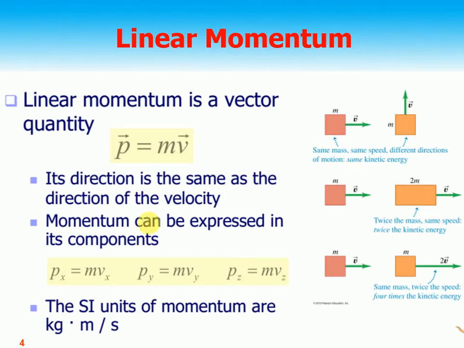If I talk of the momentum in x, y and z in three dimensions, px is equal to mvx, py is equal to mvy, and pz is equal to mvz. The unit is kilogram times meter per second. If I multiply and divide by second, we get Newton second. Both units are used for linear momentum: kilogram meter per second or Newton second.